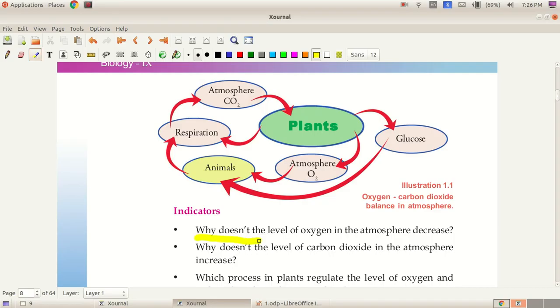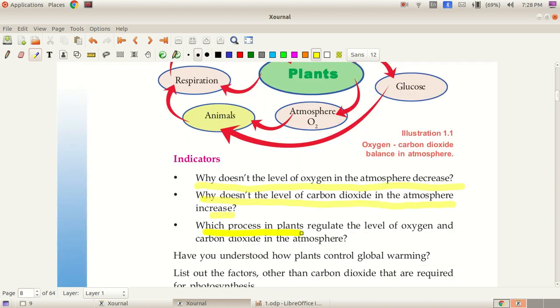Why doesn't the level of oxygen in the atmosphere decrease? Plants continuously produce oxygen, so the level of oxygen doesn't decrease. Next one, why doesn't the level of carbon dioxide in the atmosphere increase? Plants absorb carbon dioxide from the atmosphere, so the level of carbon dioxide in the atmosphere doesn't increase.